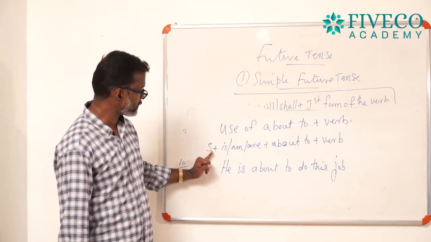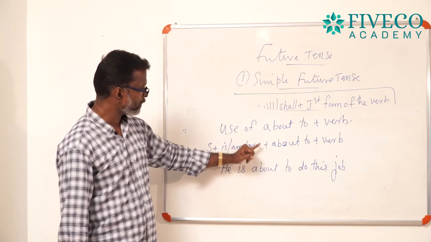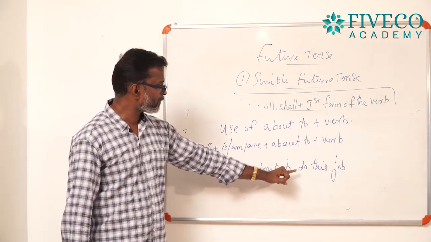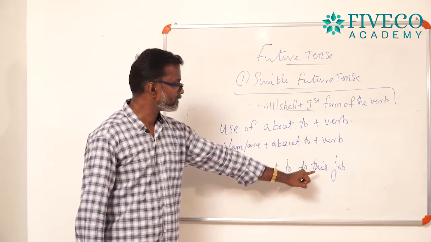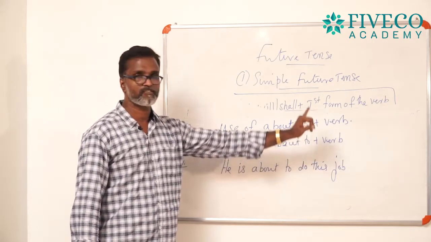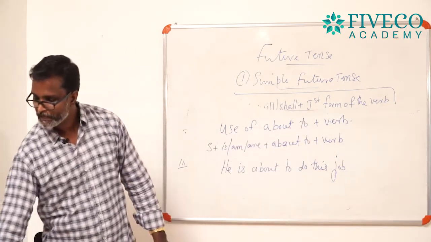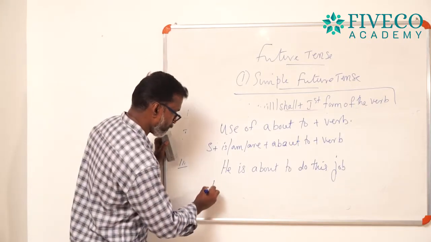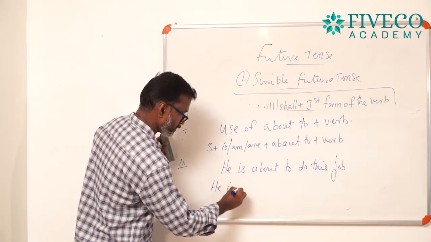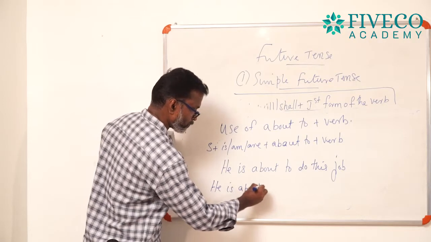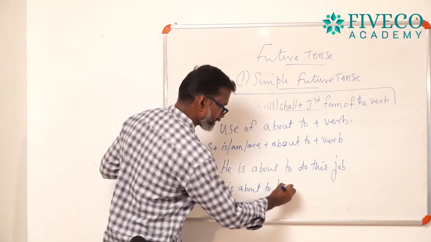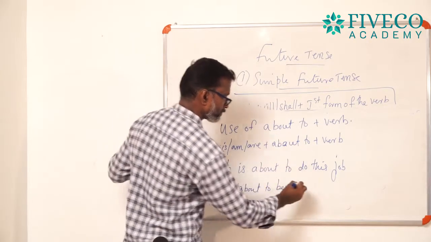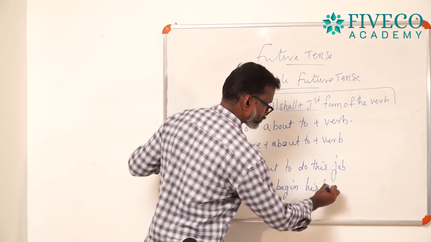He is the subject, is, am, are plus about to plus the first form of the verb. And there is one more: he is about to begin his lecture.